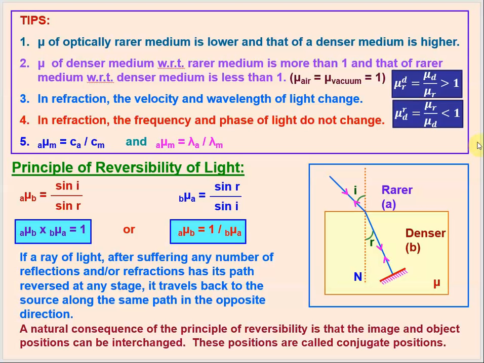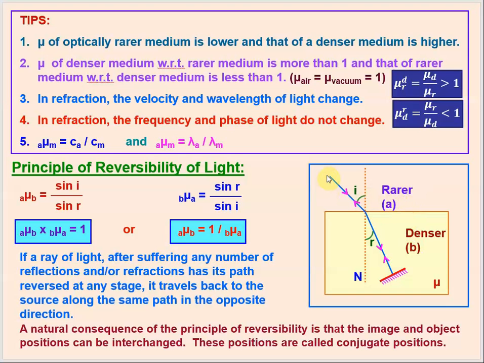Now we move to the next important topic, the principle of reversibility of light. So these are important articles to understand. There is no issue there. Here we are taking a rarer medium A and a denser medium B. The rarer medium A is the medium of lower refractive index, and the denser medium has a higher refractive index in comparison to that of the rarer medium. This is what we already understand.